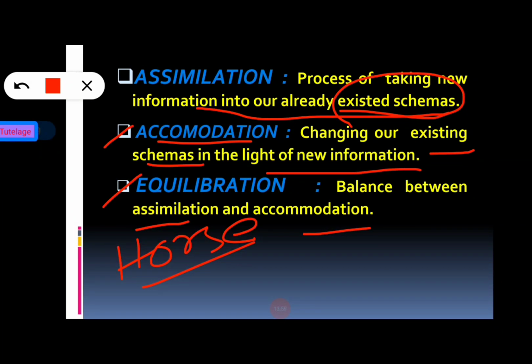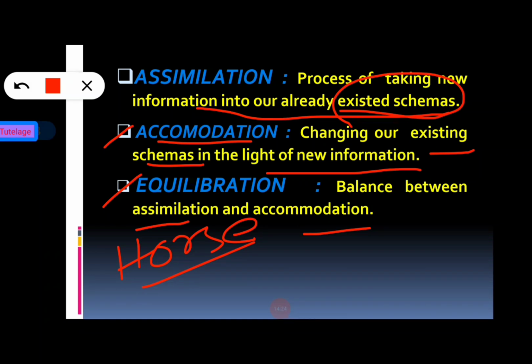If new schema is in balance with the existing one, then that kind of balance is referred to as equilibration by Jean Piaget. Okay, and children have proper knowledge of which animal is cow and which animal is horse.